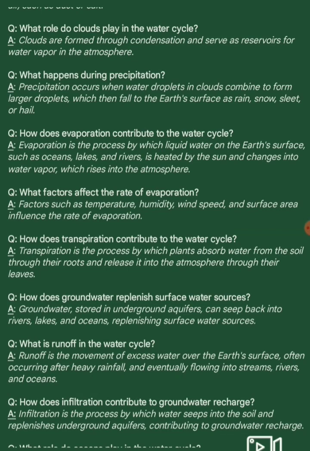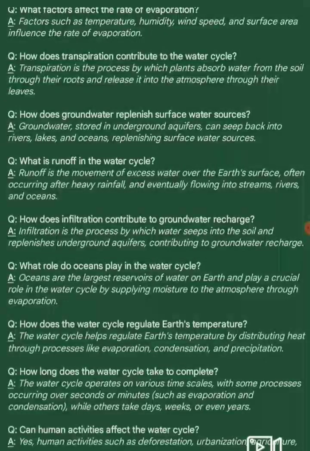Next question. How does transpiration contribute to the water cycle? Answer. Transpiration is the process by which plants absorb water from the soil through their roots and release it into the atmosphere through their leaves. Next question. How does groundwater replenish surface water sources? Answer. Groundwater stored in underground aquifers can seep back into rivers, lakes, and oceans, replenishing surface water sources.